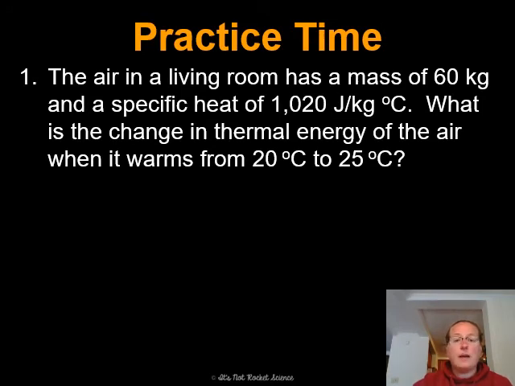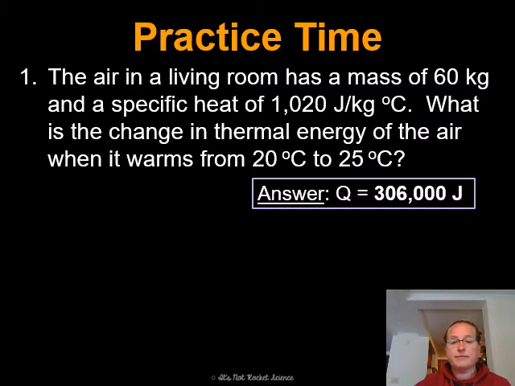Okay, so I'm going to give you this practice problem. You're going to use the equation that you were given. Go ahead and try to work this out. Pause the video and do that, and then I will show you the answer, and you can check that against what you have. The answer that you should have gotten is 306,000 joules. These are very straightforward. If you have questions on how to get that, please drop something in the comments section or send me an email, and I can post a follow-up video where we work this problem and some additional problems.